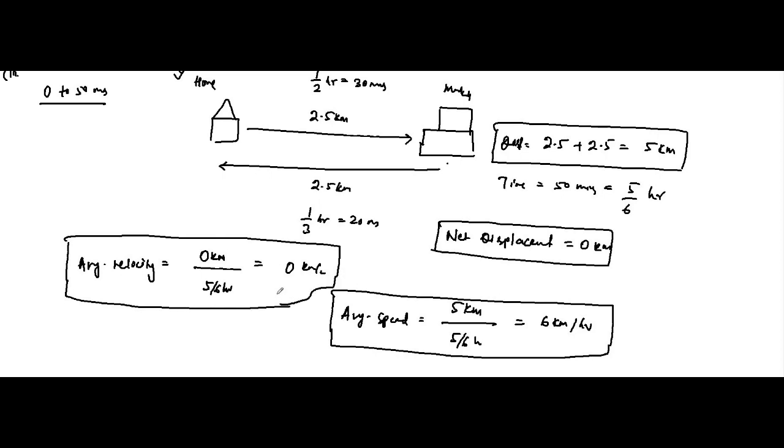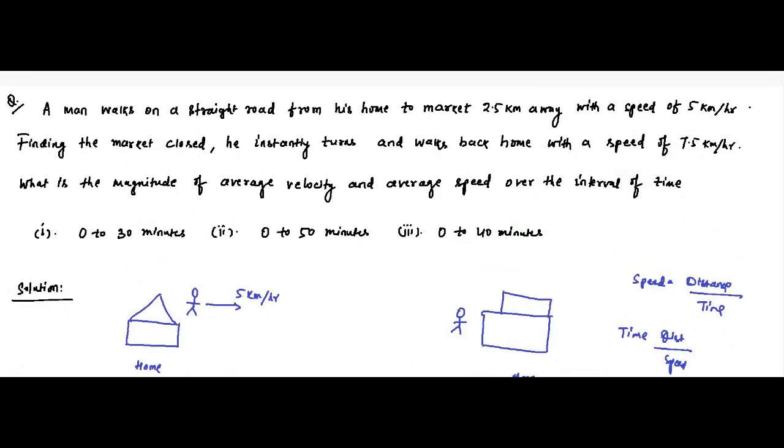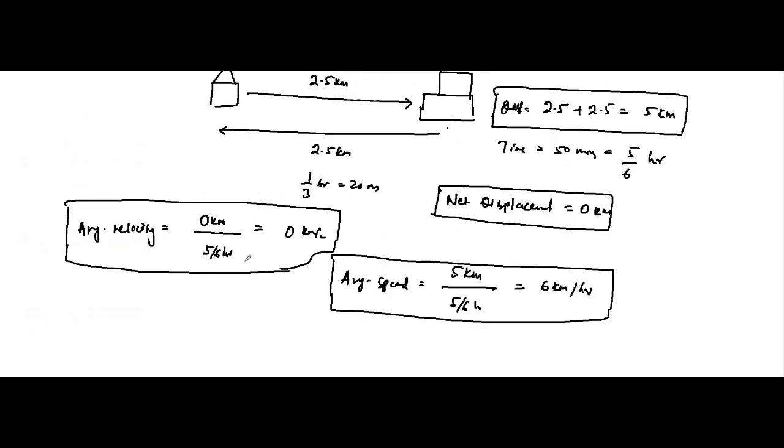Then there is another question which is very important and interesting, which is the 0 to 40 minutes phase. So the same thing we'll take from here.